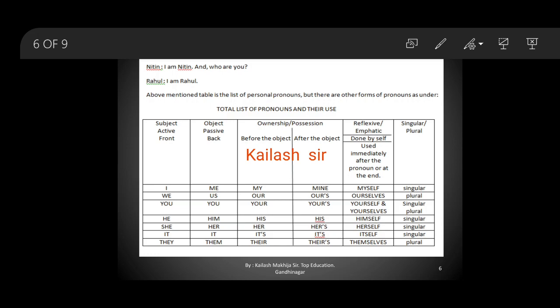Now you have to remember this list in this way: first two, then next two, then the last, like this: I, me, my, mine, myself, we, us, our, ours, ourselves, you, your, yours, yourself and yourselves, he, him, his and himself, she, her, hers and herself, its and itself, they, them, their, theirs and themselves.